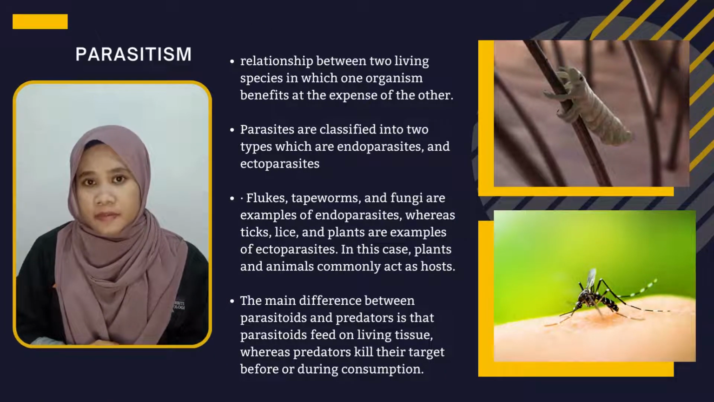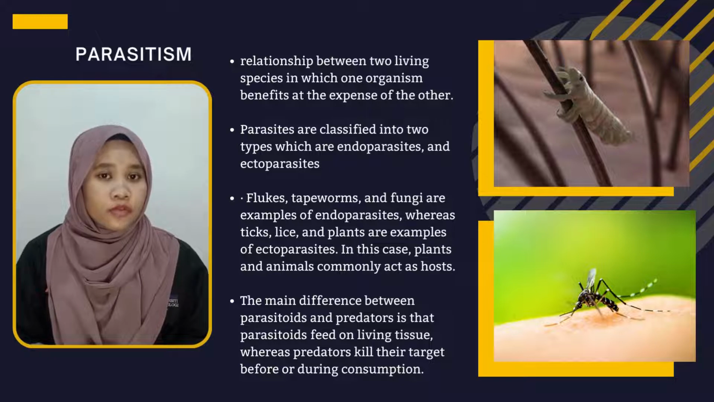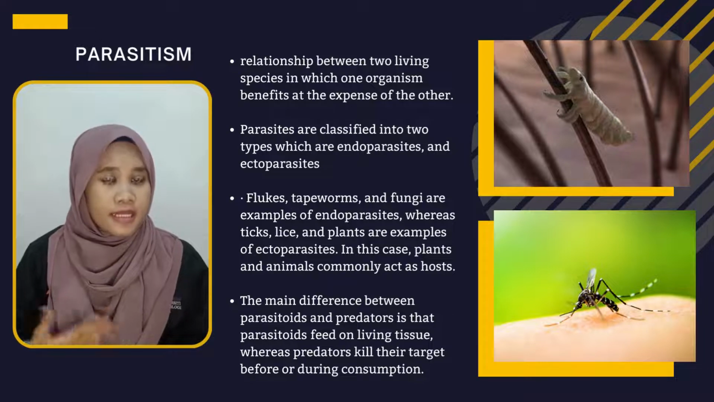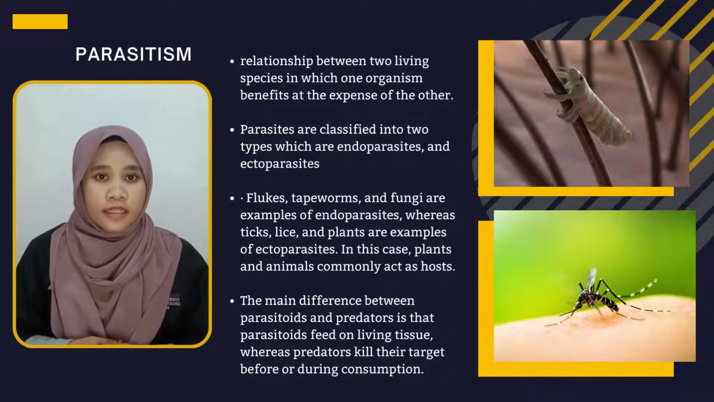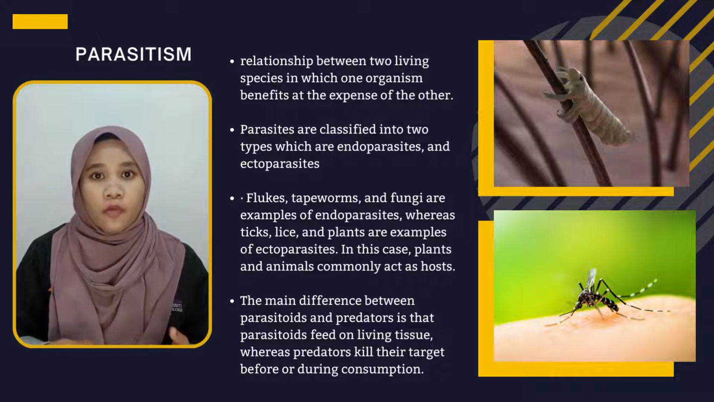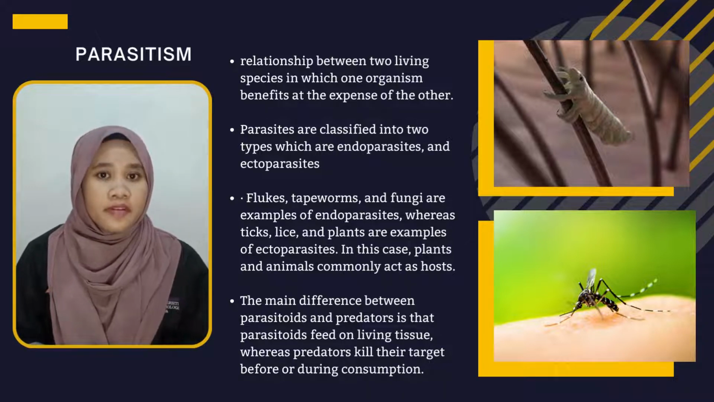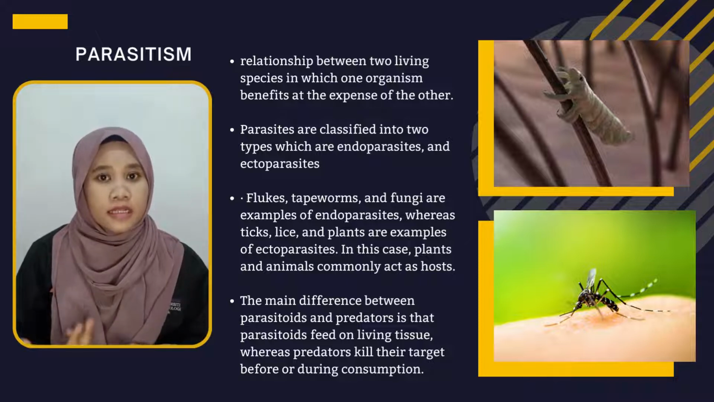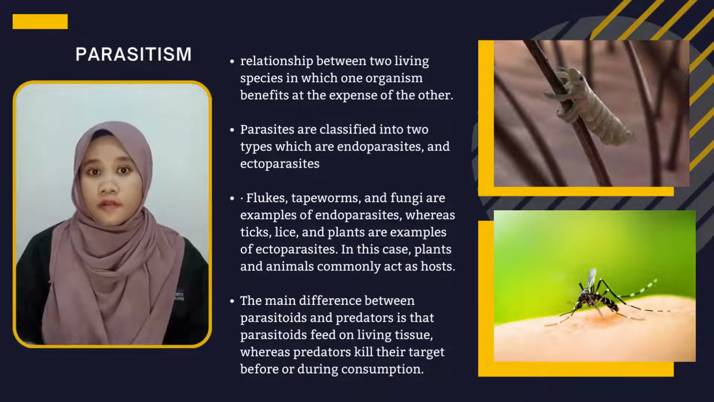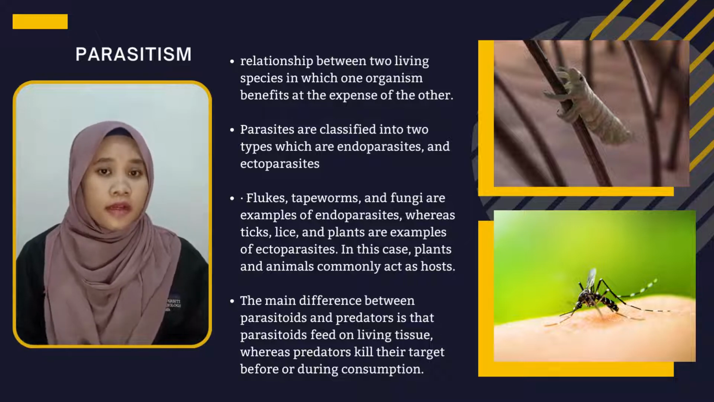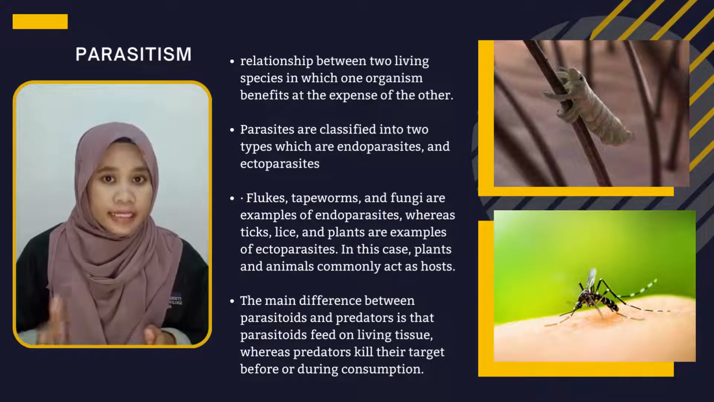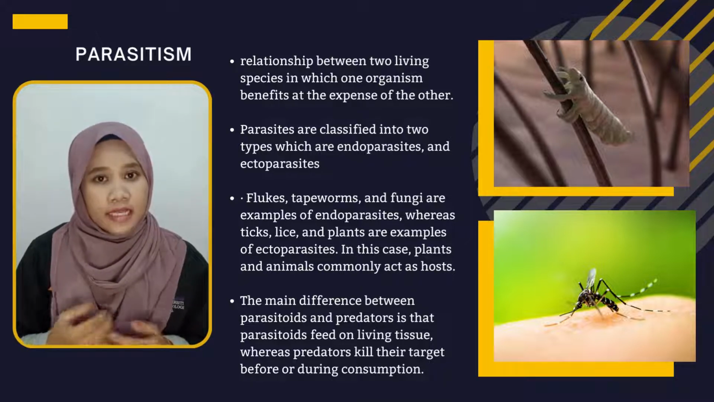Next is parasitism. Parasitism is widely understood to be a relationship between 2 living species in which one organism benefits at the expense of the other. The organism that benefits is called the parasite, while the one that is harmed is called the host. Parasites are classified into 2 types, which are endoparasites, which live inside the host body, and ectoparasites, which live and feed on the exterior of the host's body. Fluke-type worms and fungi are examples of endoparasites, whereas ticks, lice and plants are examples of ectoparasites. In this case, plants and animals commonly act as hosts.